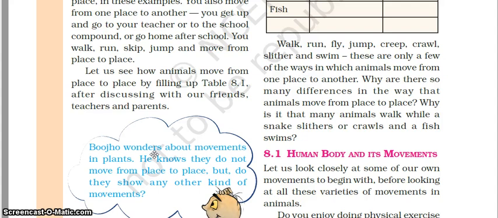So this body movement occurs in both plants as well as animals. But in case of plants, it is not that clearly visible as in case of animals. So animals, there are a number of type of movements in case of animals, like we walk, we run, we fly. I mean, birds fly, we jump, creeping, crawling, slithering, swimming. All these are different type of body movements which are performed by animals.